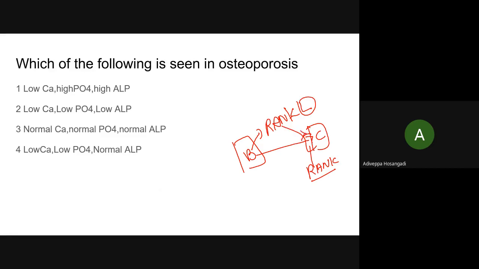So this gets attached here, and by that the osteoclast gets activated and it will rob the bone. So this is inhibited by denosumab. It's an expensive drug. Of course, we are not using it regularly. Just remember this.